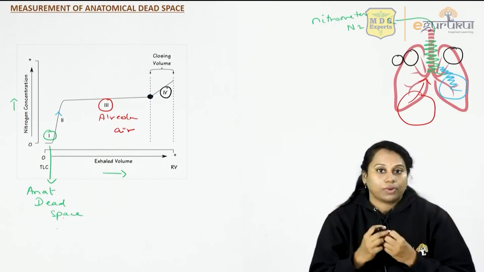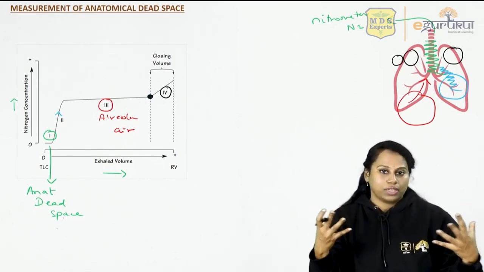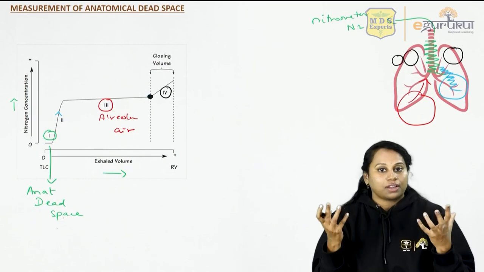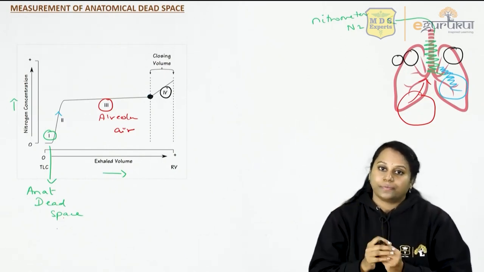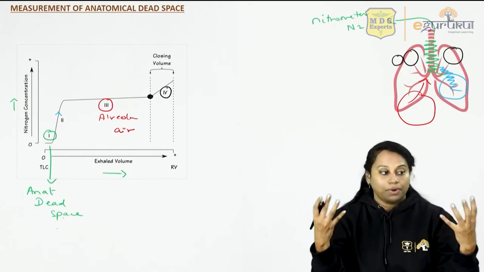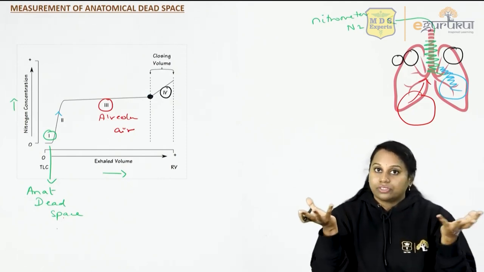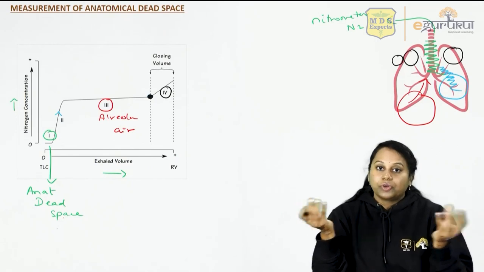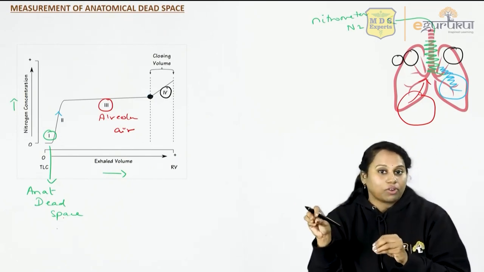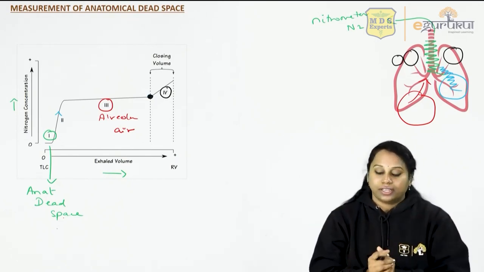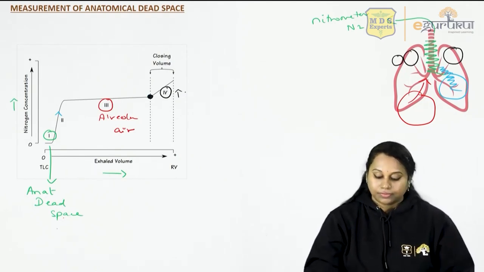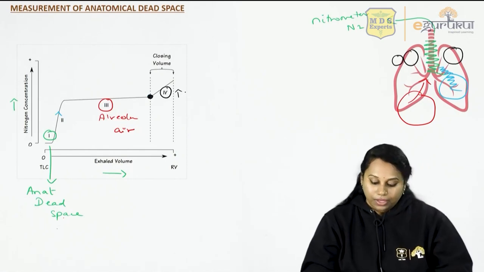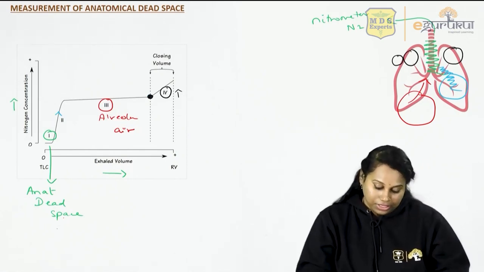In the upper alveoli, the alveoli itself is more distended. So the nitrogen content here is less diluted with oxygen. Therefore, for upper alveoli it looks as though nitrogen content is more, because it is less diluted with oxygen. So the nitrogen content appears to be very high. That is phase 4.